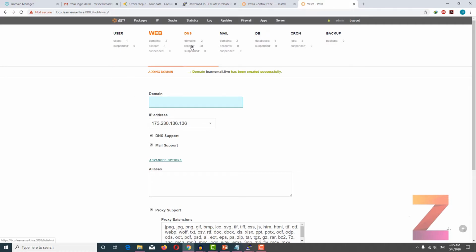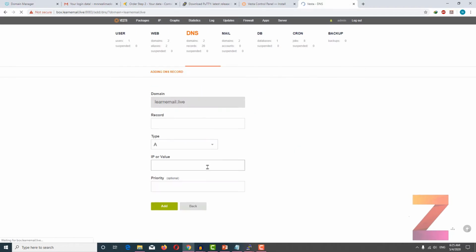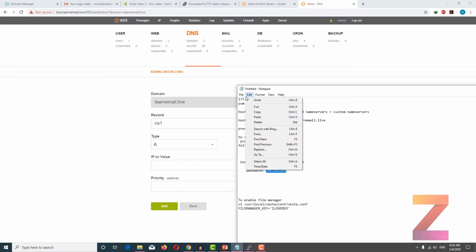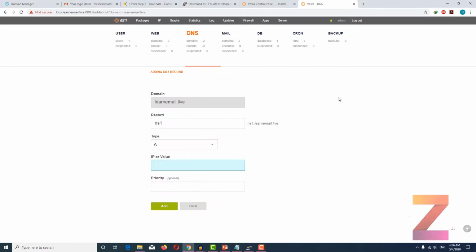and next you have to go to DNS, and in DNS you have to add 2 records in your main domain. So click on add record and type ns1 and IP. Paste your IP here and then click save. Next you have to enter ns2 and the IP.